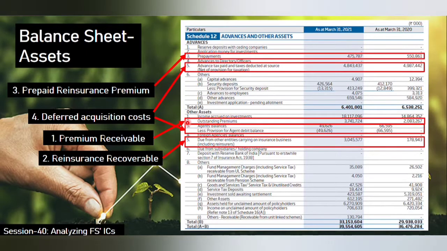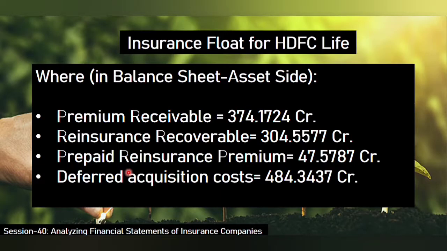In some companies you will have some figure here, so you have to add that to get the total deferred acquisition cost. Premium receivable is the outstanding premium, which is readily available here, and reinsurance recoverable is the due from other entities carrying on insurance businesses, including reinsurers, as you can see in brackets. As we got all the four heads, now we substitute those values here.